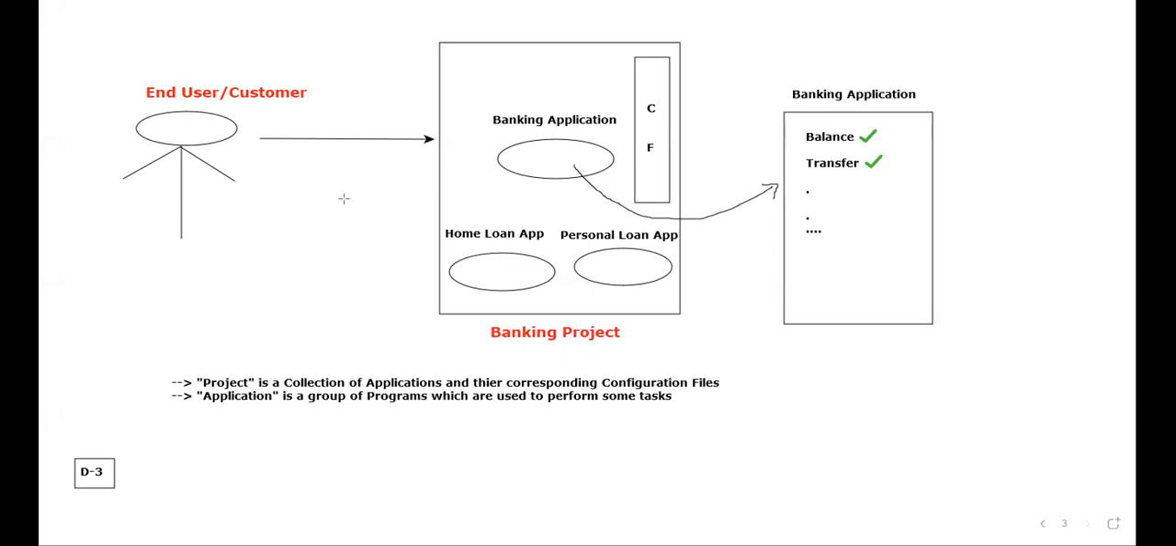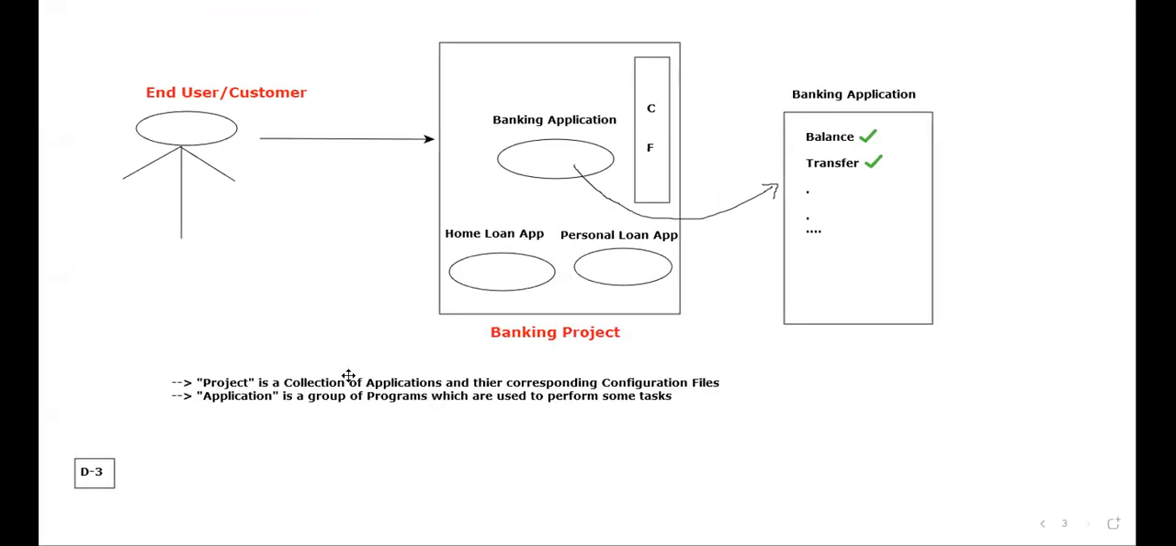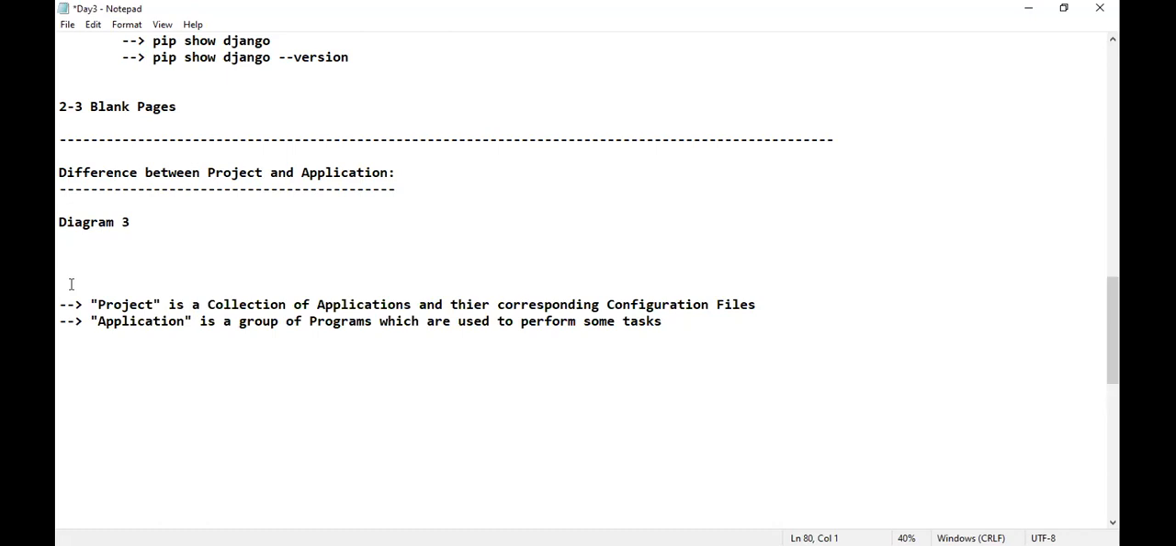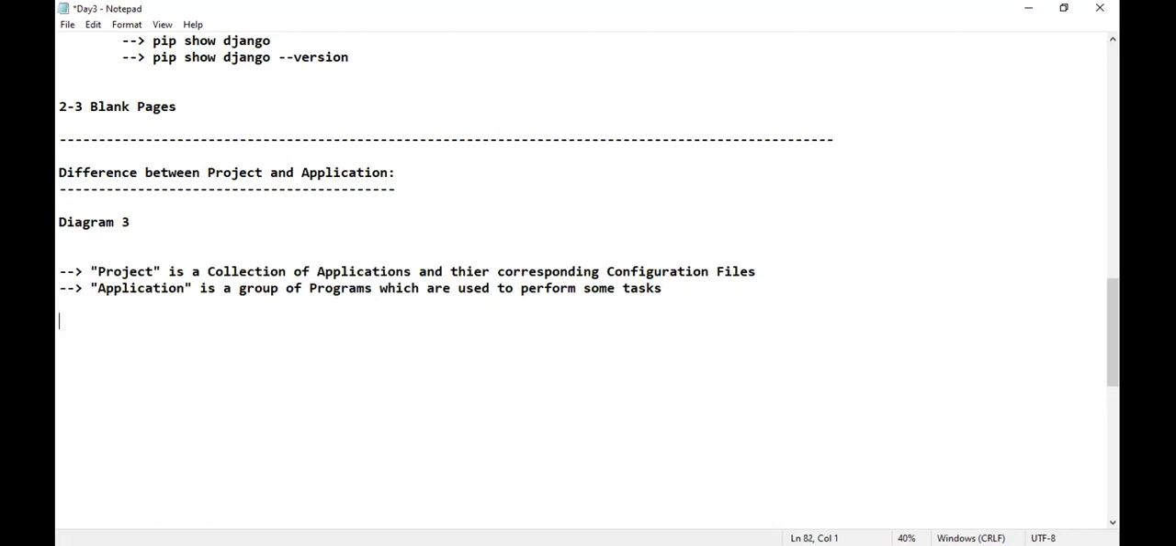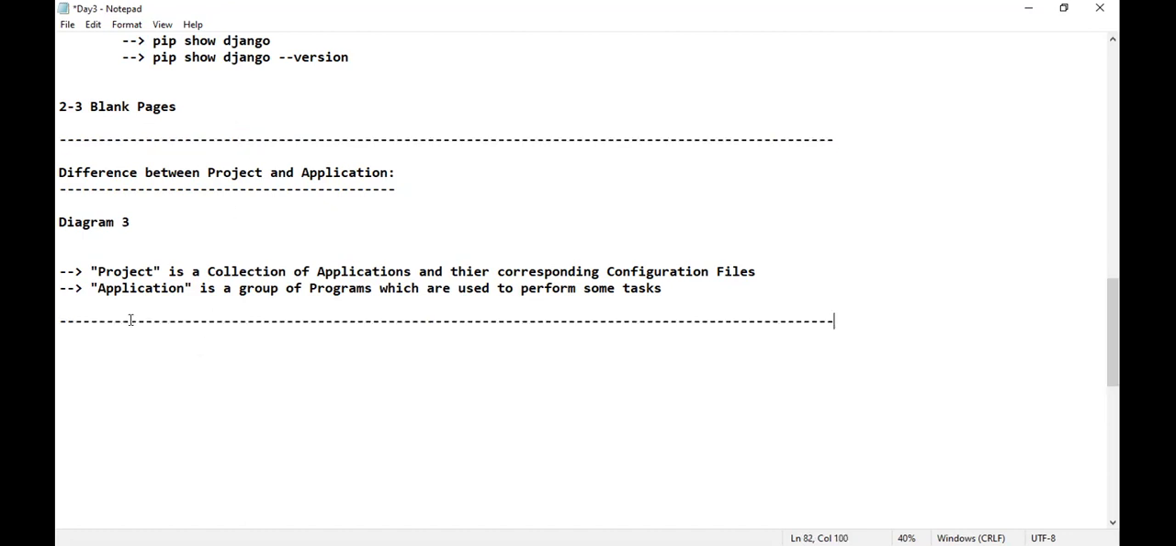Let me just do one thing. Let me just share you the notes. That is day 3. Okay, I'll just paste it. Sorry, not this one. Let me just open the whiteboard. Just copy this. Come back here, and I would like to paste it here. Okay. Is that clear for everyone? Shall I proceed now? Now you got the basic idea about what is a project, what is an application.